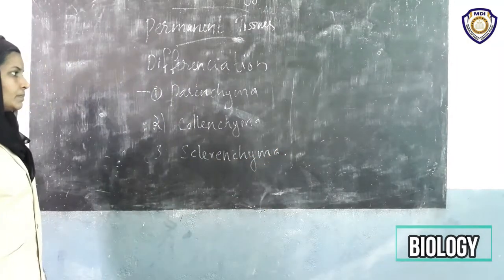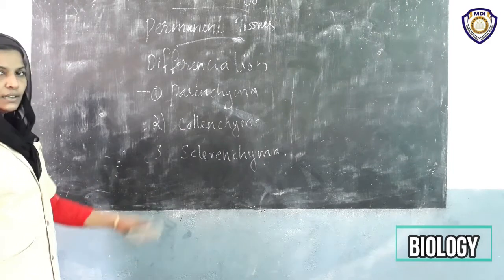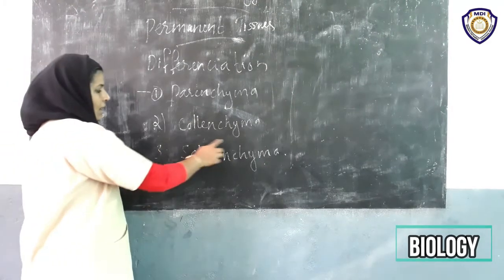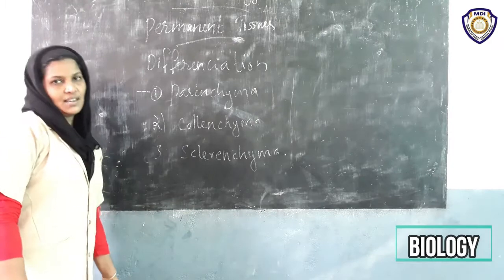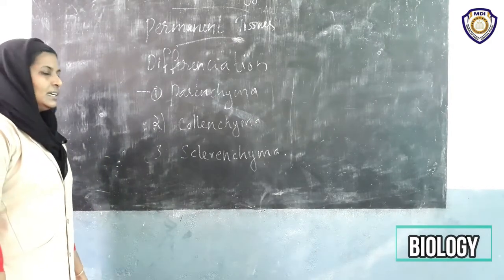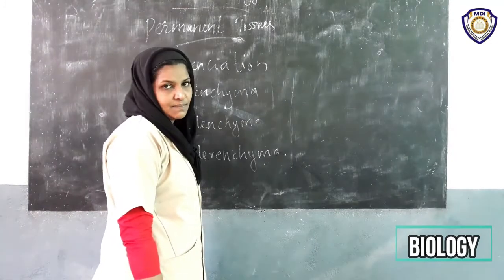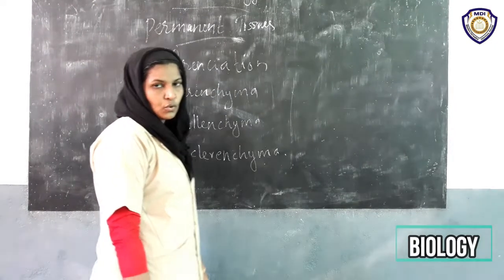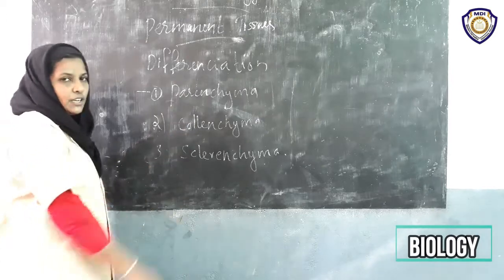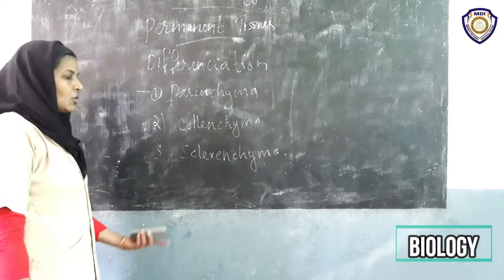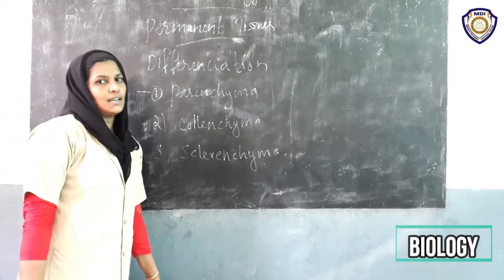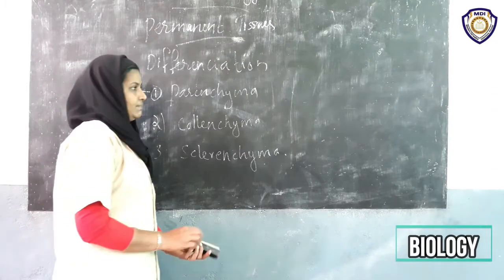Okay? Parenchyma, collenchyma and sclerenchyma. Are you ready?